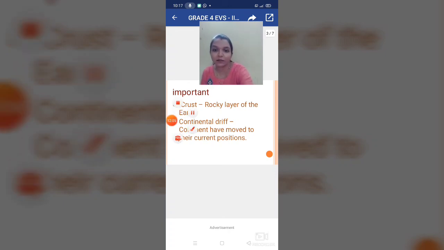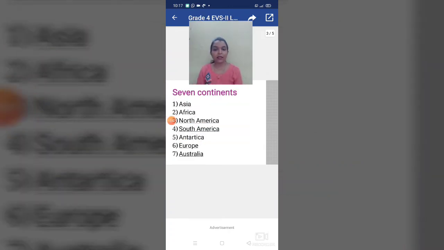First one is Asia, Africa, North America, South America, Antarctica, Europe, Australia. In that, Antarctica is not suitable for living beings. We cannot live there because the temperature is very low.